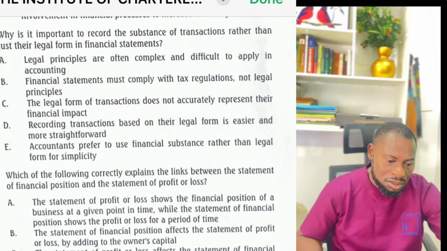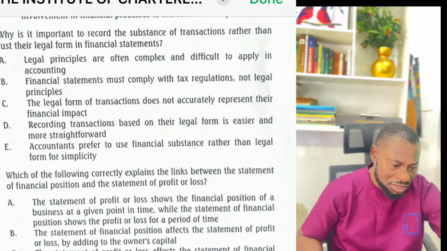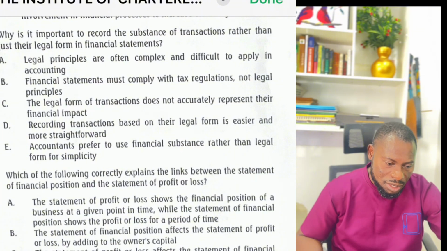For example, when you look at a finance lease, where the risk and rewards are transferred to the person who is using the asset, the person who has leased that asset, the risk and the reward are with him. Now, the lawyer will be looking at it differently. As far as he is concerned, the person that owns this asset is the owner.